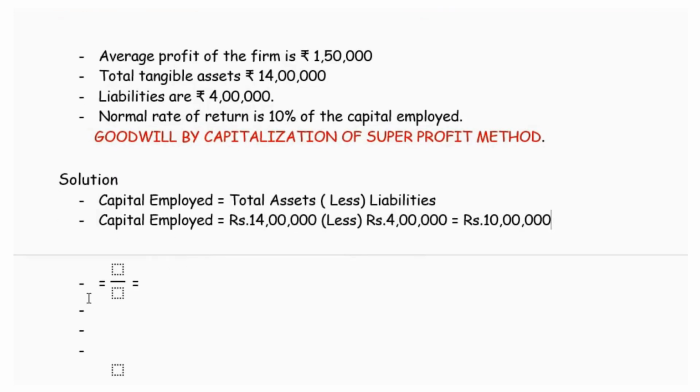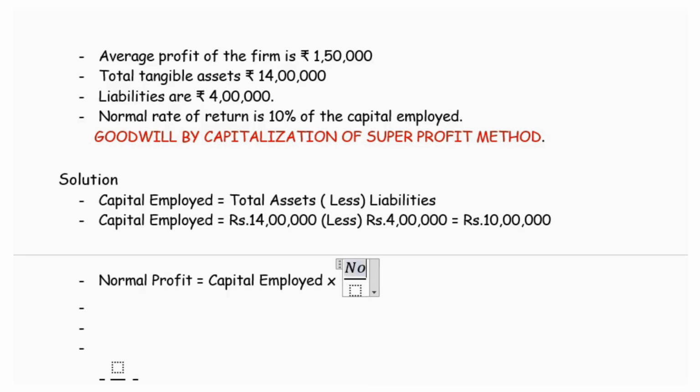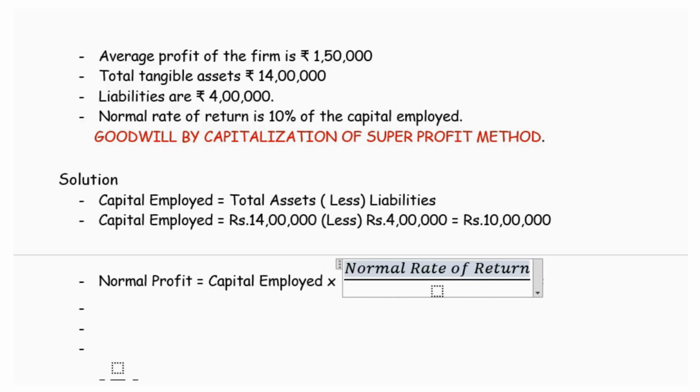Now to know the normal profit, this is the profit expected to be earned. The normal profit will be calculated as a percentage of the capital employed. Normal profit equals capital employed into normal rate of return divided by 100.